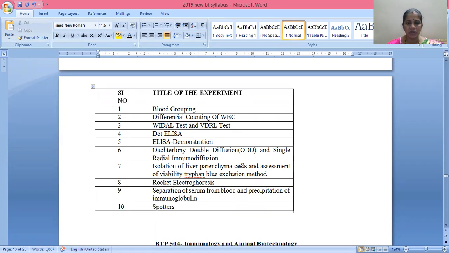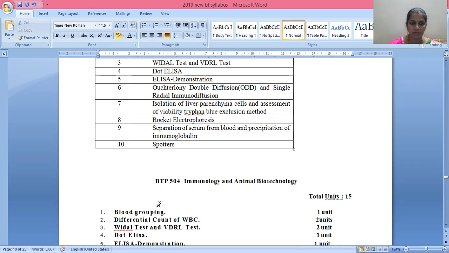Seventh one, isolation of liver parenchyma cells and assessment of viability. Specifically, you are using the Trypan blue exclusion method here. The next one is rocket immunoelectrophoresis. Then separation of serum from blood and precipitation of immunoglobulins. The next is spotters. I'll give you the spotters list.